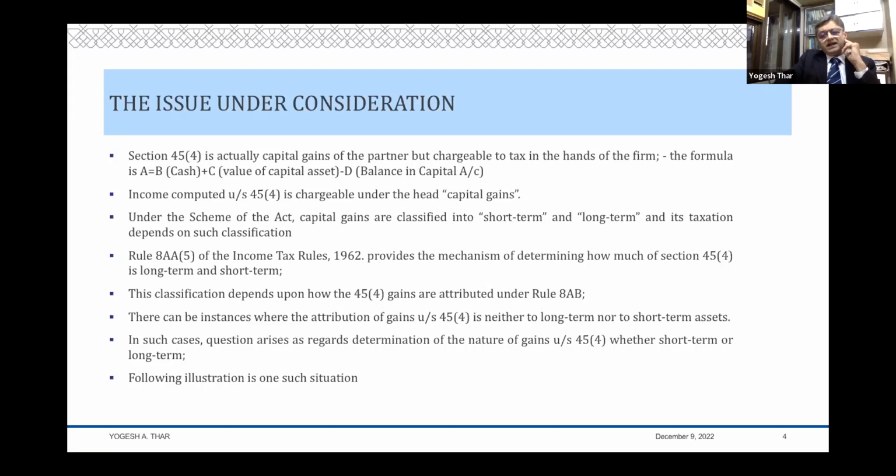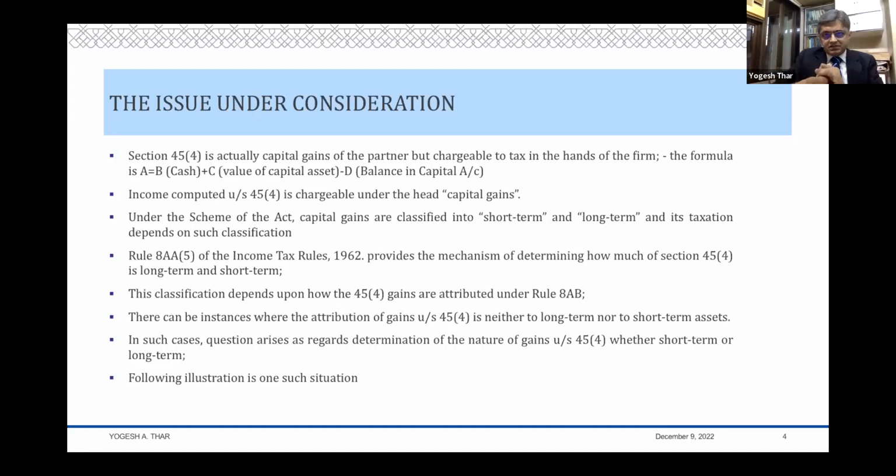Now, under the scheme of the Act, capital gains is either short-term or long-term. And the taxation of capital gains essentially depends upon whether it is short-term or long-term, and that is how you calculate your indexation, you calculate your rate of tax, and arrive at the amount of tax to be paid on capital gains. Now, consider this, 45.4 is where a partner retires from a firm.